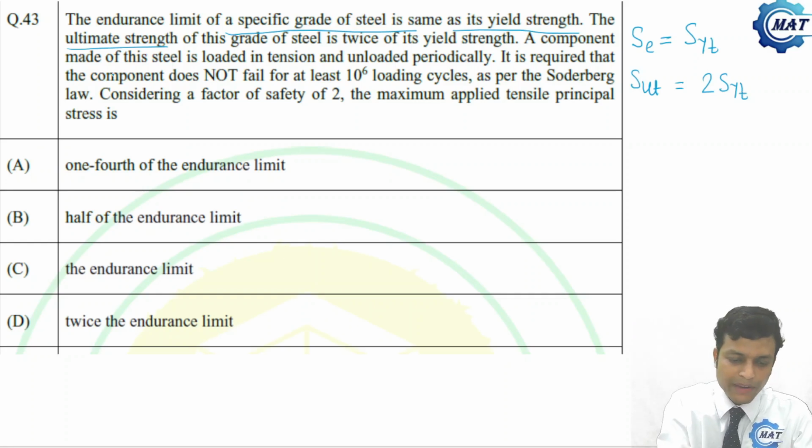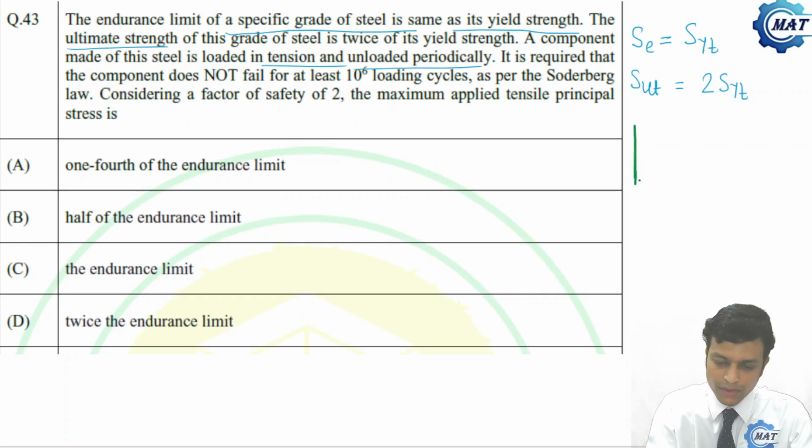A component made of this steel is loaded in tension and unloaded periodically. So how will the load-time diagram be? If I draw the load-time diagram, say this is time, this is load, it will be like this.